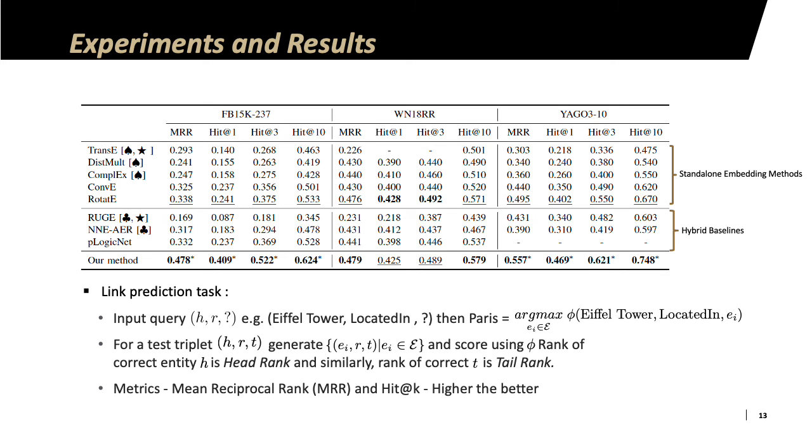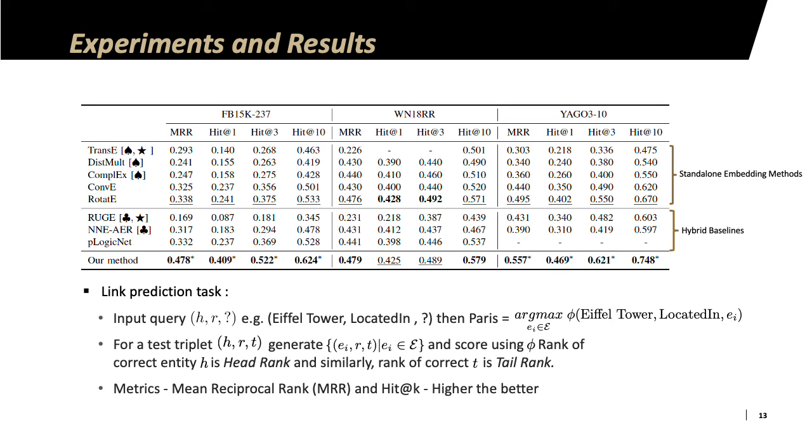So in order to quantitatively measure the performance of our method, we compare ourselves to other standalone embedding methods and hybrid baselines on three benchmark datasets: Freebase 15K237, which is a knowledge graph based on a variety of topics in Freebase, WordNet 18RR, which is a knowledge graph based on English words, and Yago 310, which contains facts about people and other things. We consider the standard task of link prediction, where given an input query, we are tasked with predicting the missing entity, as shown in this Eiffel Tower and Paris example.